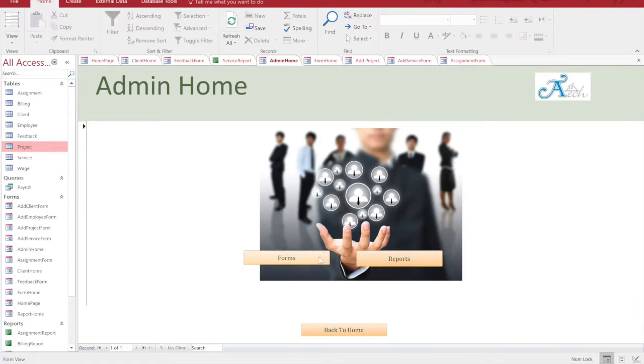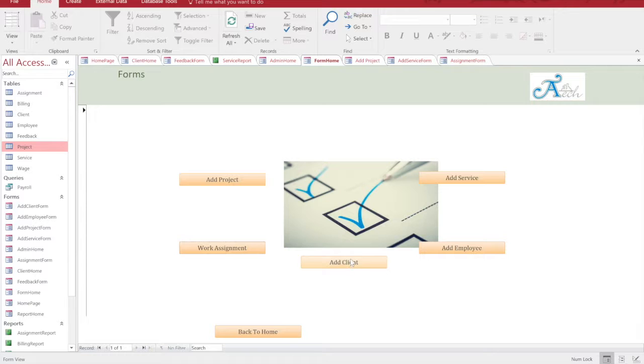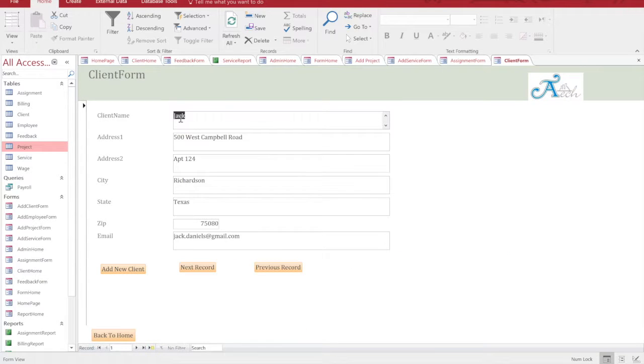Now similarly, if the admin wants to add a client, he chooses the client name, adds the address, city, the state, the zip, and the email address. If he wants to add a new client, he clicks on new client, and then you can enter the data. But if you want to edit an existing one, you go back to the data which you want to edit, and say you want to edit the data for Virat. You say I want to edit the zip code to 74789, and I say add new client.